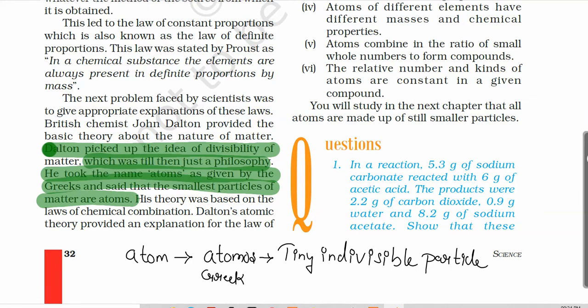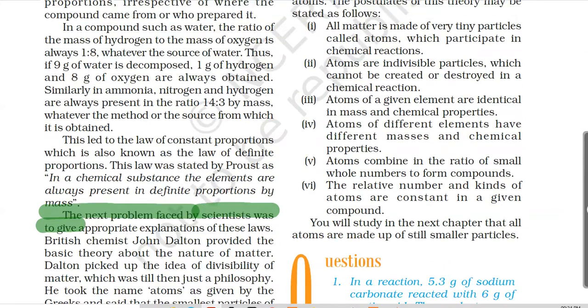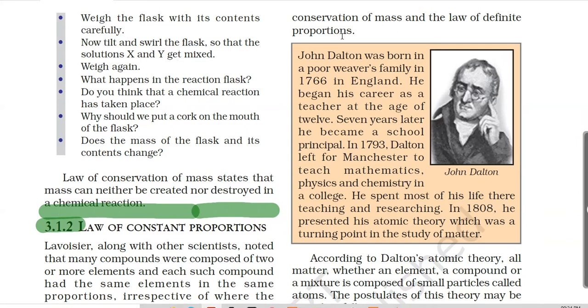Now, after giving this name to the tiny particles which cannot be further divided, he gave his theory on the basis of these laws of chemical combination, and this theory is termed Dalton's atomic theory. In it, Dalton followed both the law of conservation of mass and the law of definite proportion.